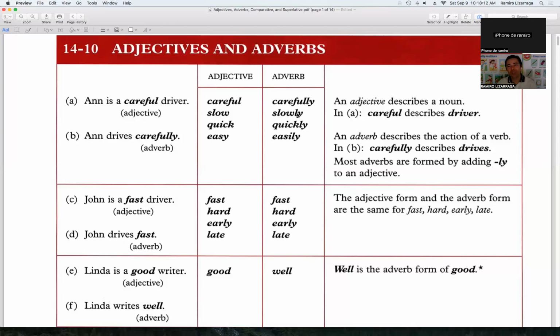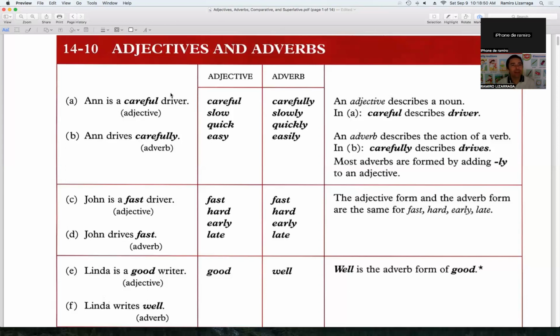The other way to know that a word is an adverb is that it's describing the verb. Let's read this example: Anne is a careful driver. Here, driver is the noun, and careful is describing the driver. Careful is describing the noun. The function of the word careful is to describe what the driver is like.